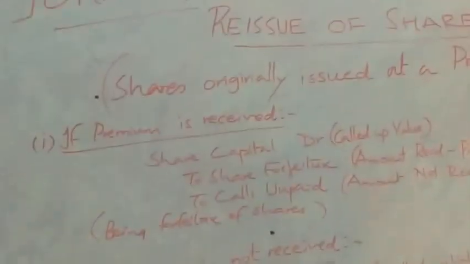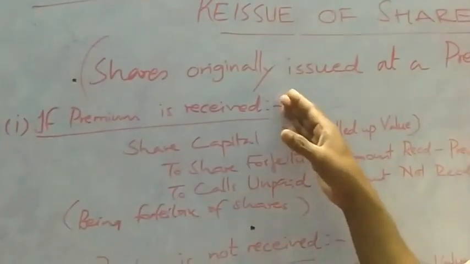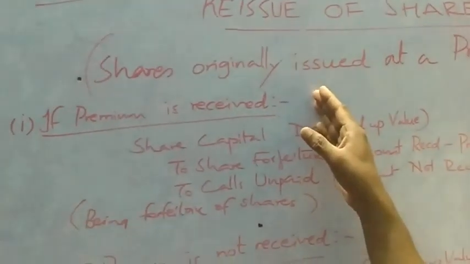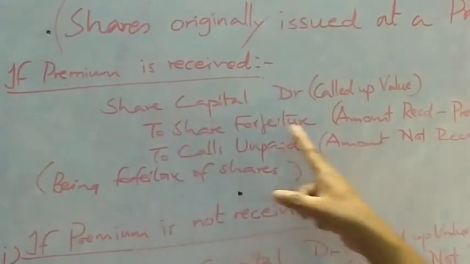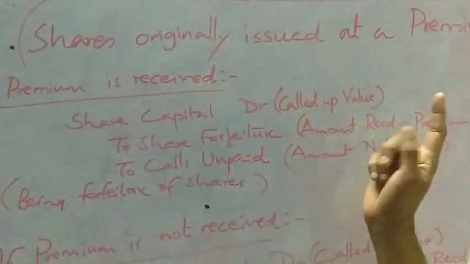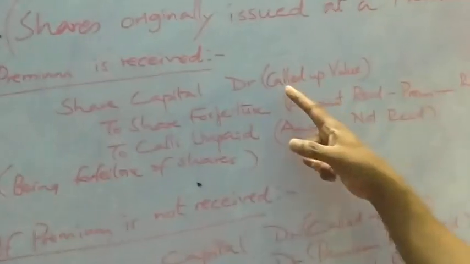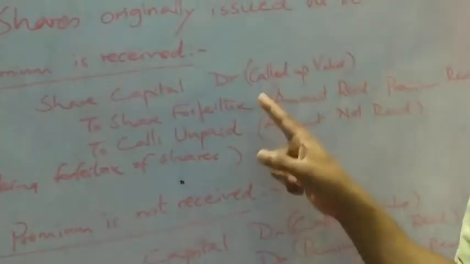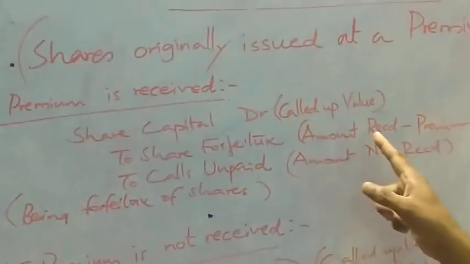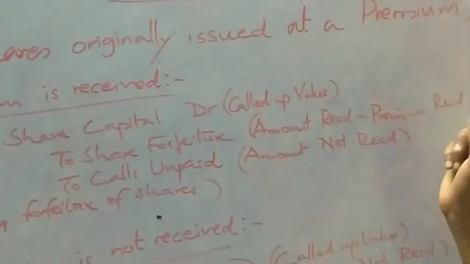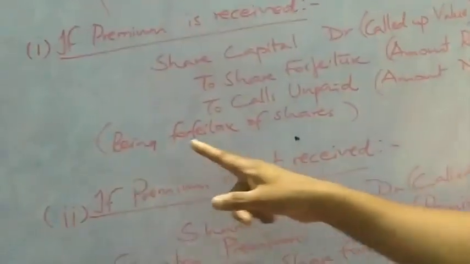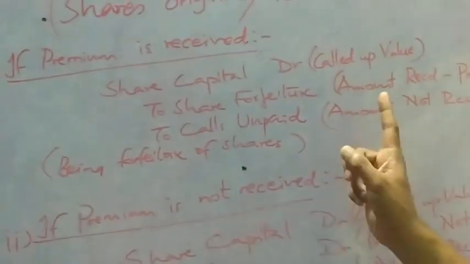When you study forfeiture, you have to understand there are two entries. That means if the defaulter has paid the premium, then the entry will be share capital account debit to share forfeiture account, to calls unpaid account. Under share capital, you have to write the called up value. Share forfeiture, you have to write the amount received minus premium received. Calls unpaid, you have to write the amount not received. And you have to write the narration simply being forfeiture of shares.